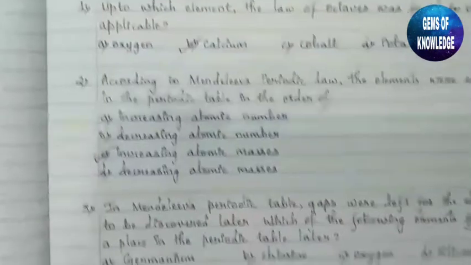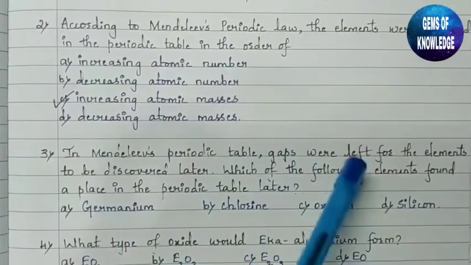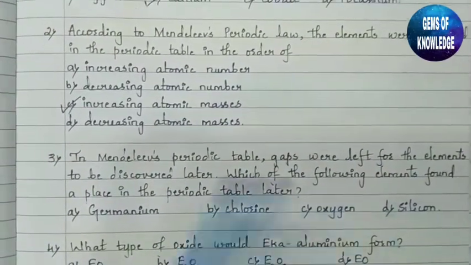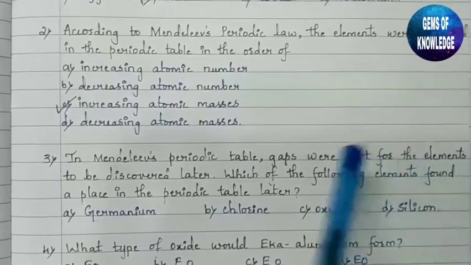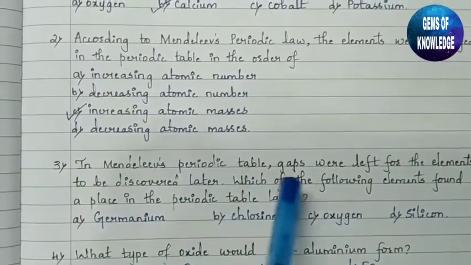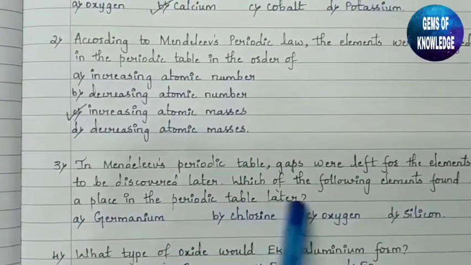Coming to the third question: in Mendeleev's periodic table, gaps were left for elements to be discovered later. There were lots of gaps left in his periodic table. Which of the following elements was found and placed in the periodic table later?